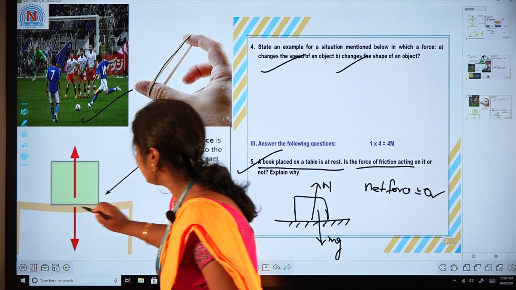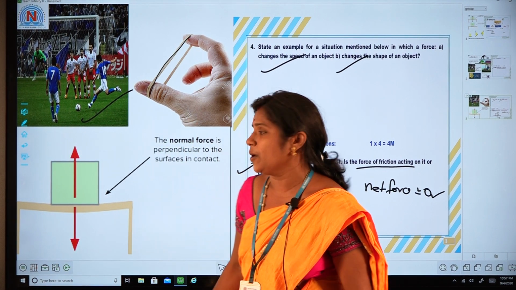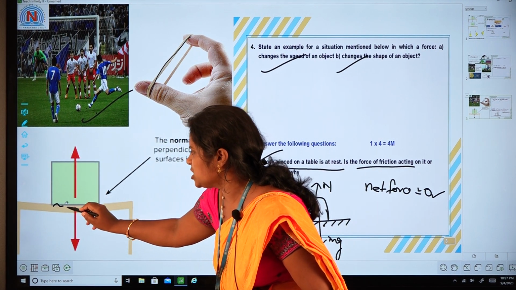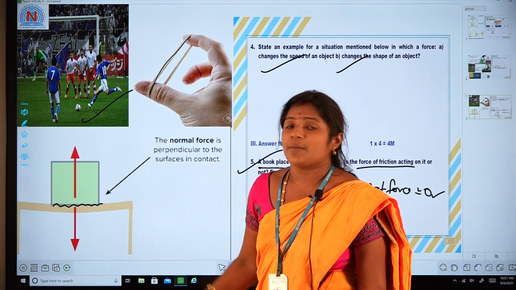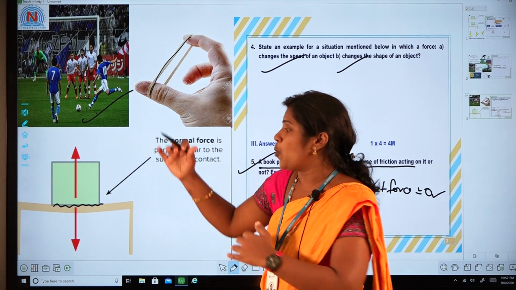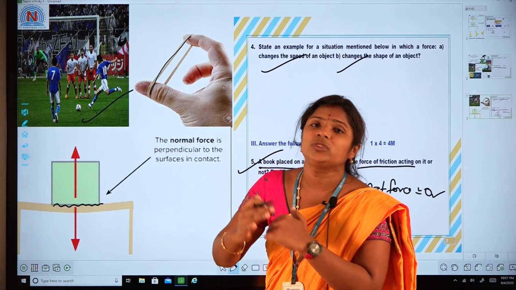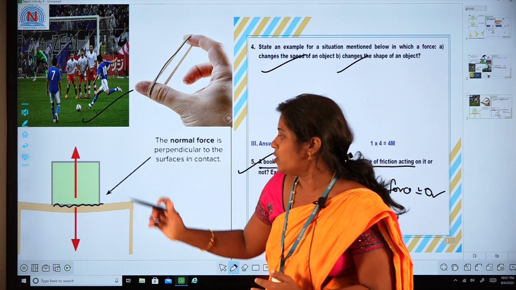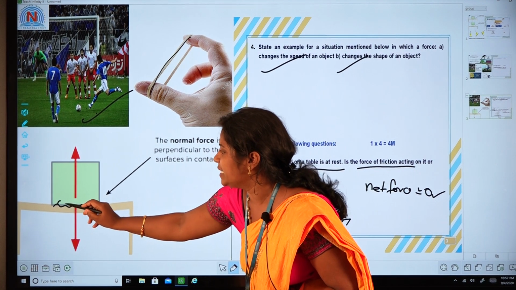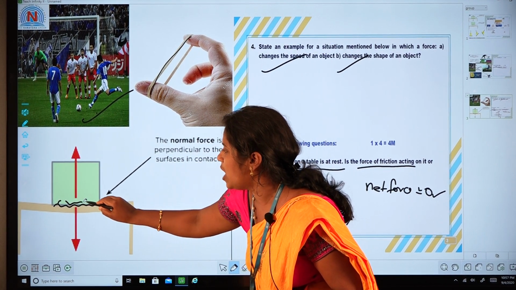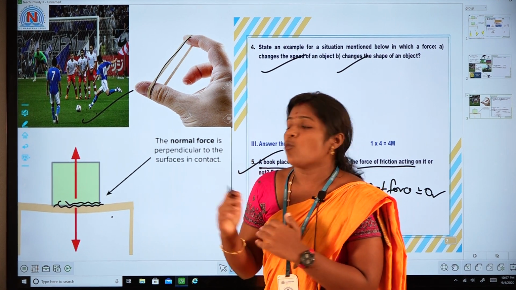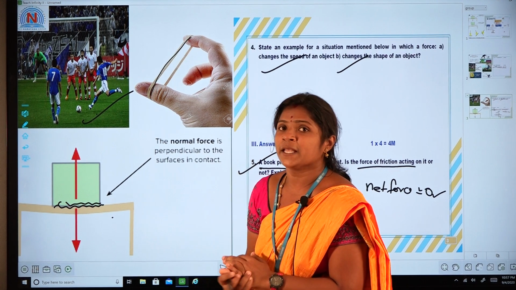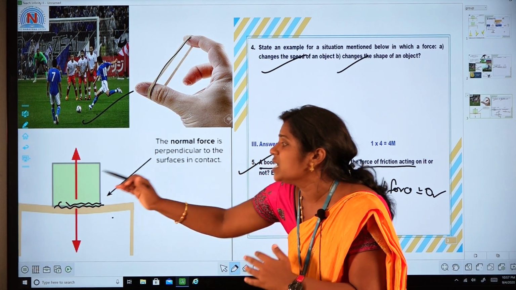Suppose it is the object I kept on the table. The table is not a smooth surface; it has some irregularities, some interlocking. Both surfaces are not smooth, both have some irregularities. Due to those irregularities, both surfaces interlock. So what is the cause of friction here? The irregularities are the cause of friction.